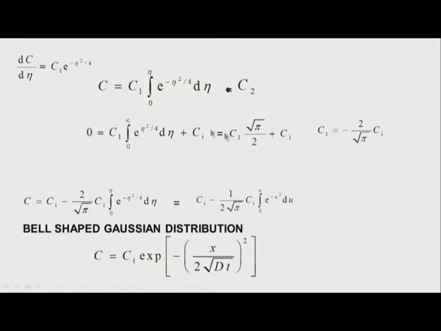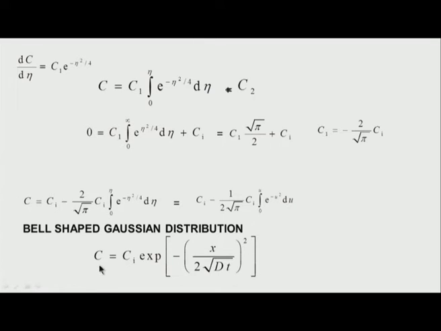This gives me the value of the constant c1, and I get c1 is equal to minus 2 over root pi into ci. Since I get c1, I now write the concentration C is equal to ci minus 1 over 2 root pi ci into the integral 0 to u of e to the power minus u squared du.